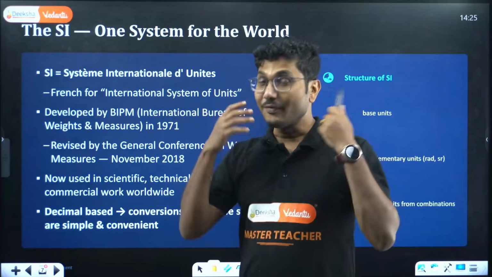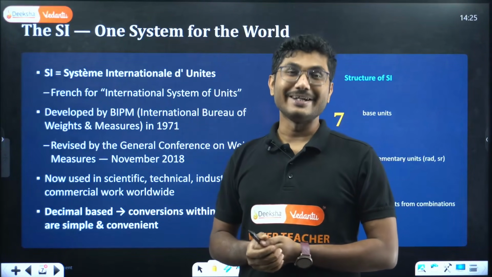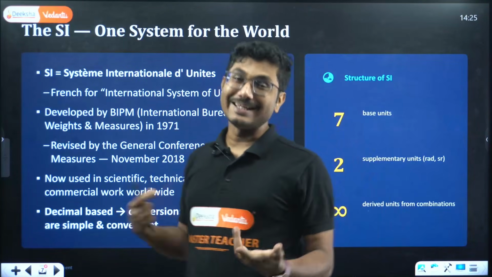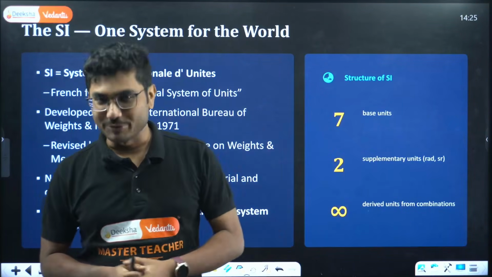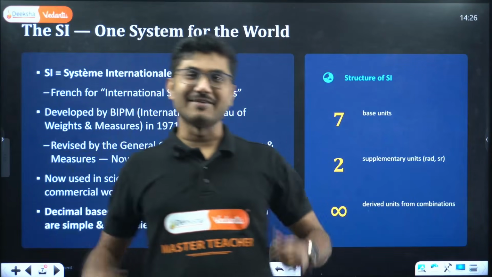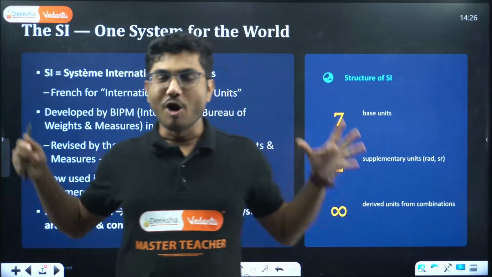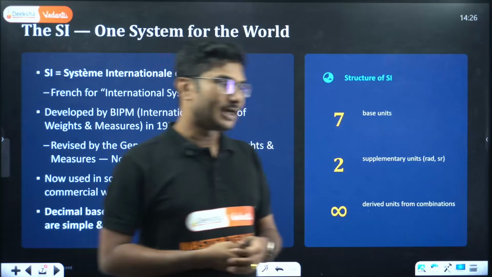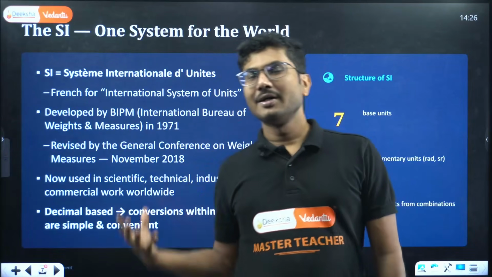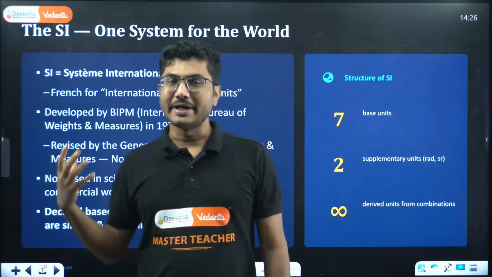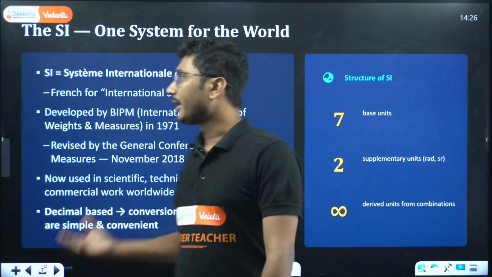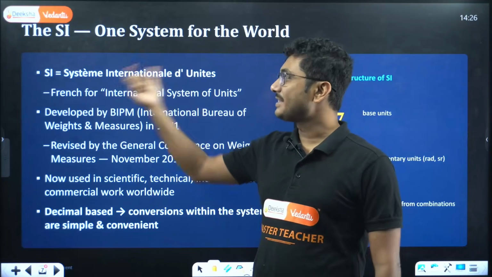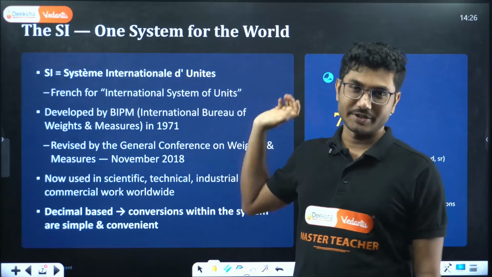If someone asks you why we call it SI system, international system, it should be IS, right? International System of Units. It should be called IS. But at the convention where all countries came together and decided what the standard unit system would be, which happened in France, the resolution that was passed was written Systeme Internationale des Unites.